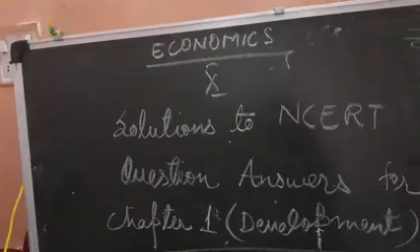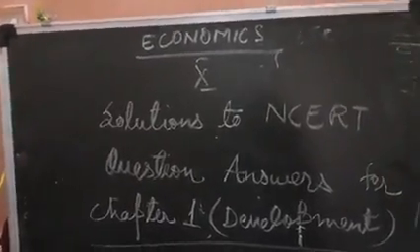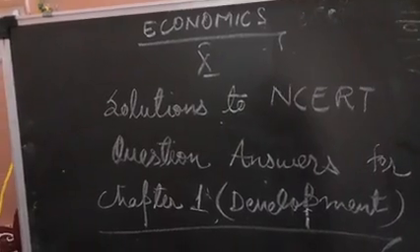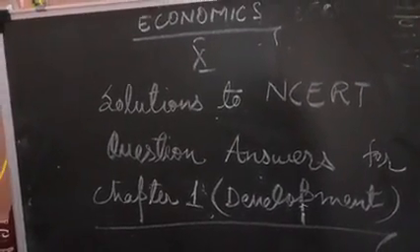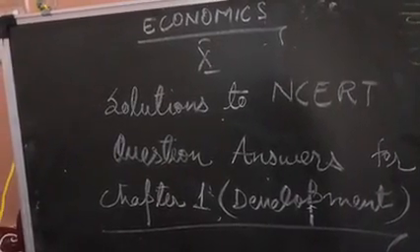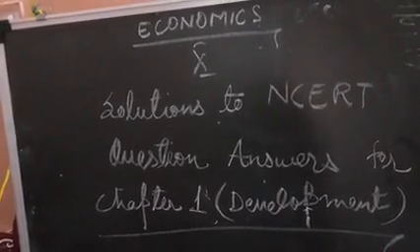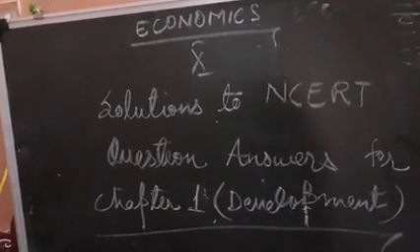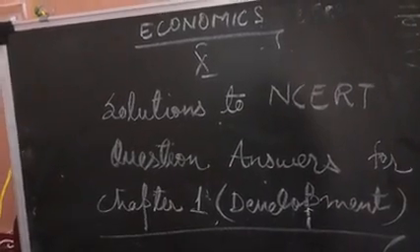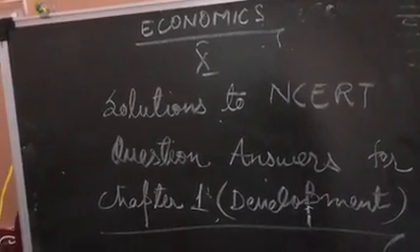In this table, as far as per capita income is concerned, the top country is Sri Lanka and the bottom country is Nepal. If we see the literacy rate for the 15 plus years population, then top is Sri Lanka and bottom is Pakistan. If we see the life expectancy at birth, again top is Sri Lanka and bottom is Myanmar. Then HDI rank in the world, Sri Lanka is on top among the given, mind it, it's not overall, among the given table, and Myanmar is at the bottom.